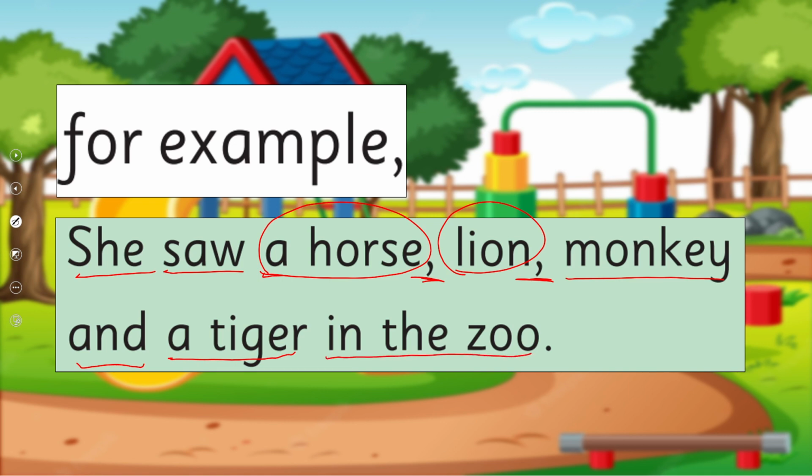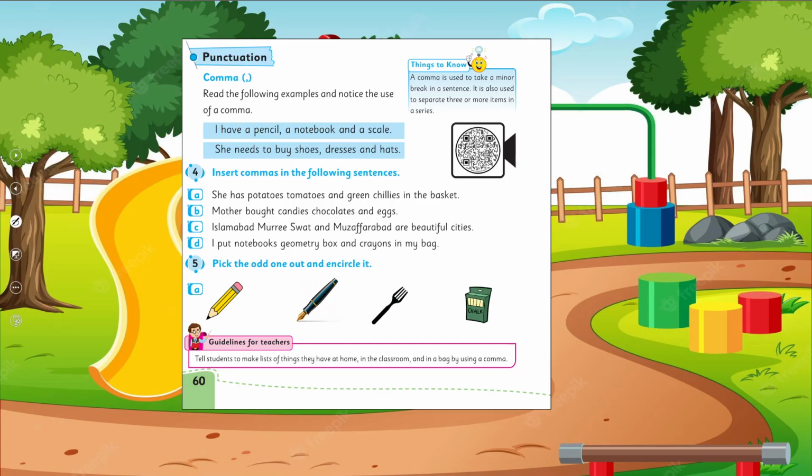Now, my dear children, look at the sentence. She is mentioning what she saw. The first items are horse, lion, monkey. Now, to separate their names, we have used comma, right? And for the last, that is tiger, before this you will put and. You will write and. It means over here the list ends and the sentence goes on. Do you understand? Okay, let's see another example.